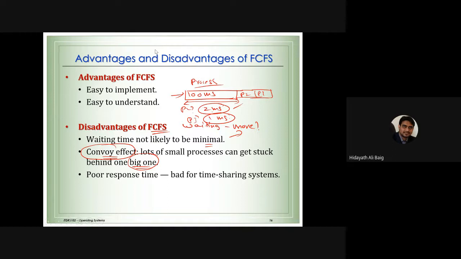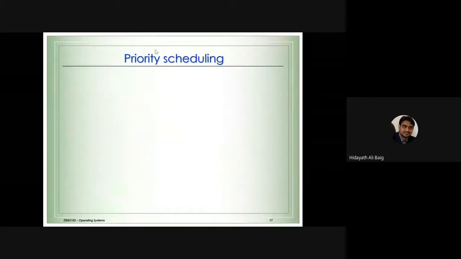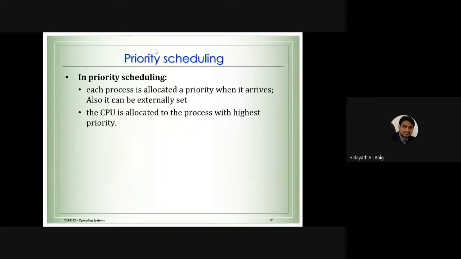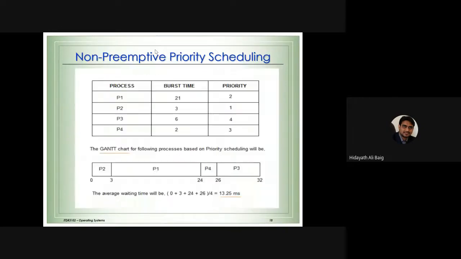So what is the solution? But I don't say which is good, which is bad. We are actually discussing the algorithms. Some operating systems follow a combination of algorithms, not just one single algorithm. That's why we need to know about all of them. Okay, another algorithm now is priority scheduling.